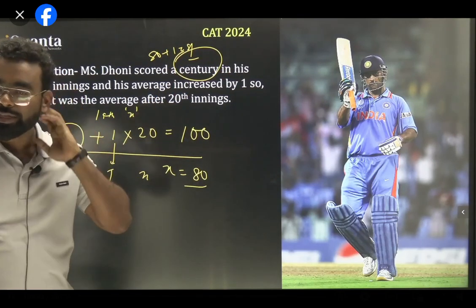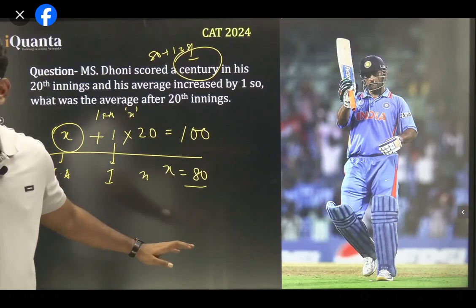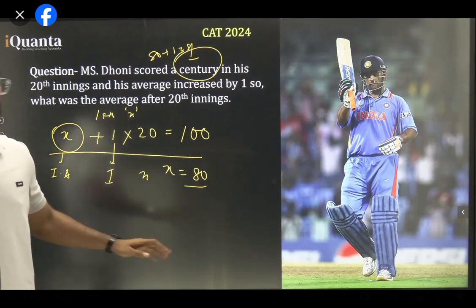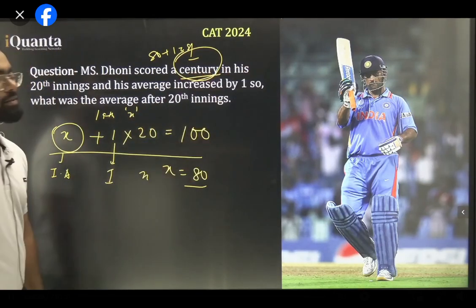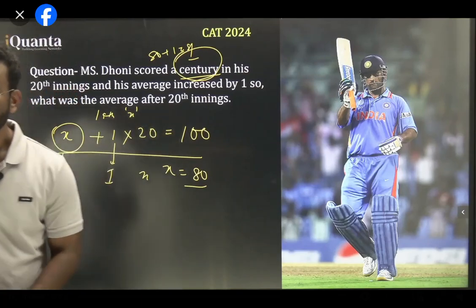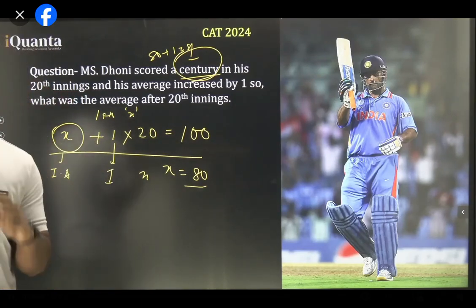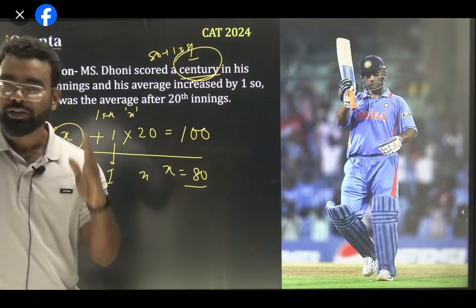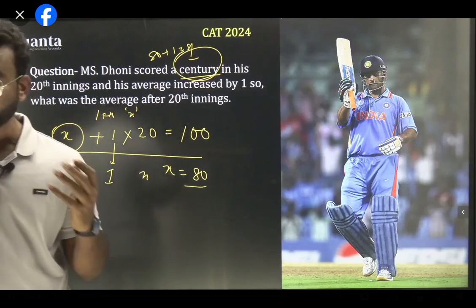Is it understood? This is the shortcut. In the question, he scored a century. Bro, it is a century, it is even written there. Okay? Century means 100. Do you understand? It's clear, quicker, faster. I said the same: for every question I'll make you believe that you can solve it faster. Every question. So please understand how I'm solving it.